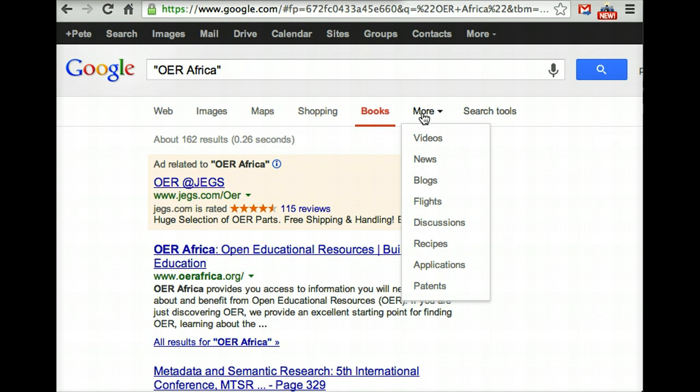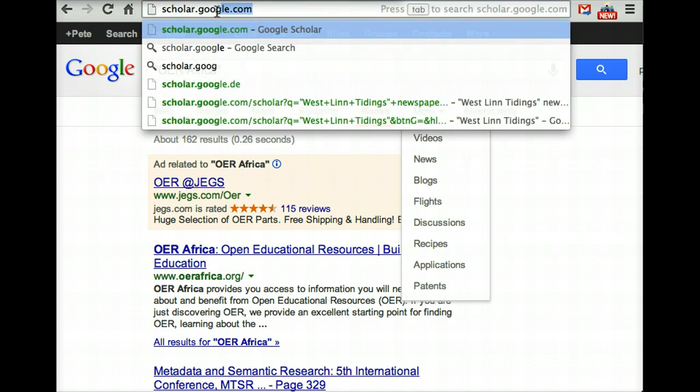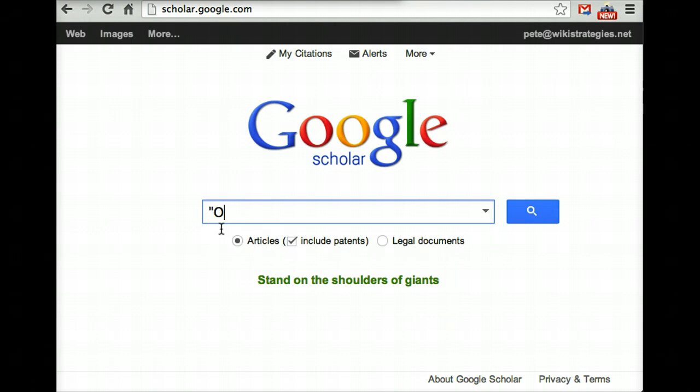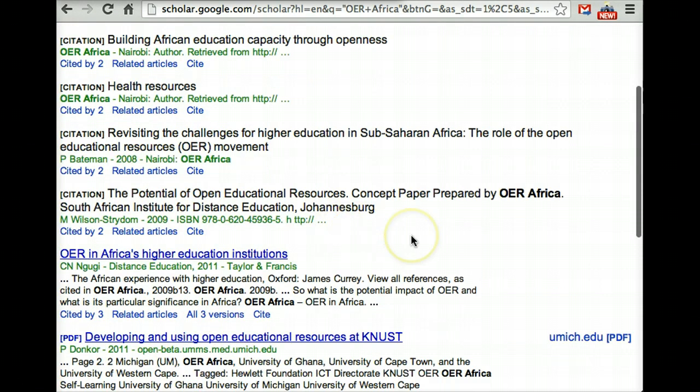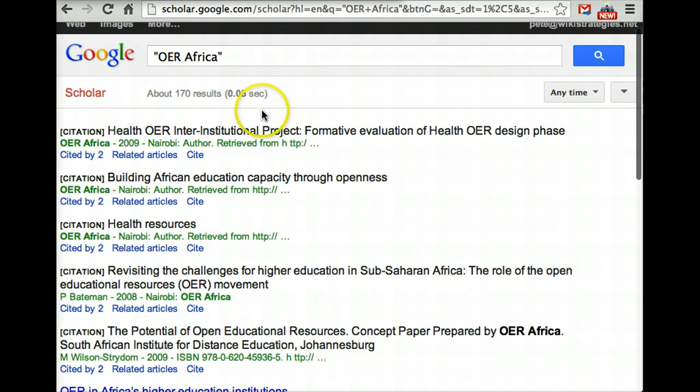And Google Scholar is actually not listed in this main menu, but if you just type in scholar.google.com, and then again we can put in OER Africa, what this is going to do is come up with scholarly articles in peer-reviewed journals. So if this is really the best kind of sources to use to base a Wikipedia article on, some topics won't really have been the subject of scholarly research, so this might or might not come up with many things. But as you can see in this case, we are getting a number of results about OER Africa. So this actually might be the best place to start in working on an article.